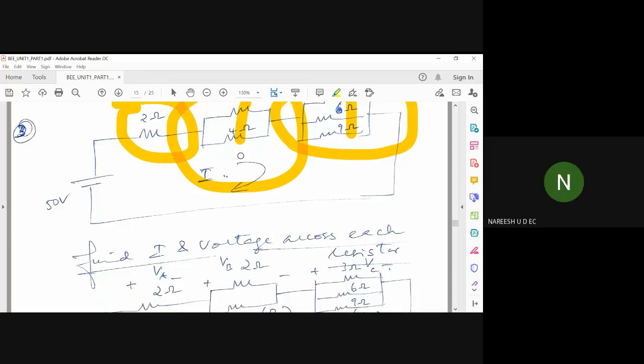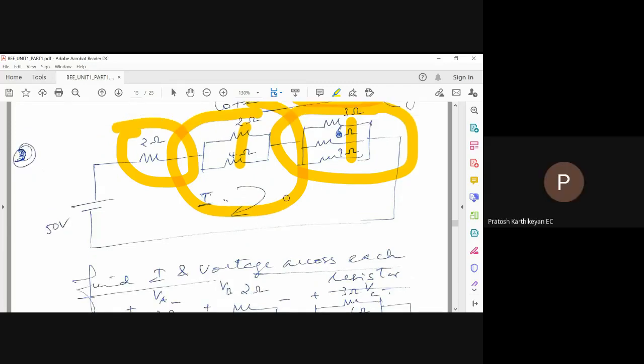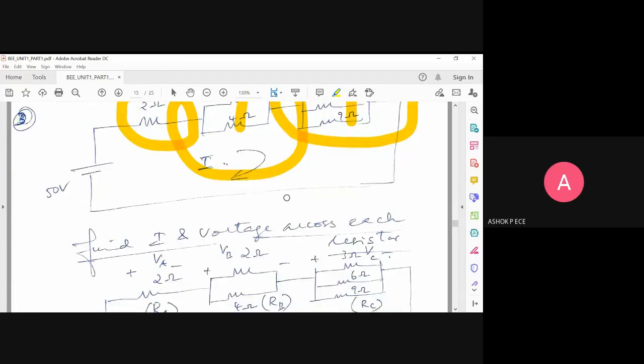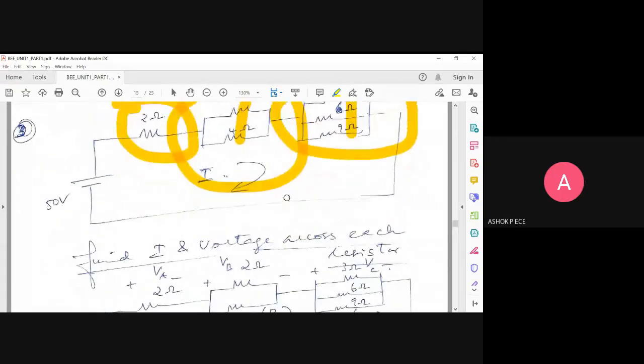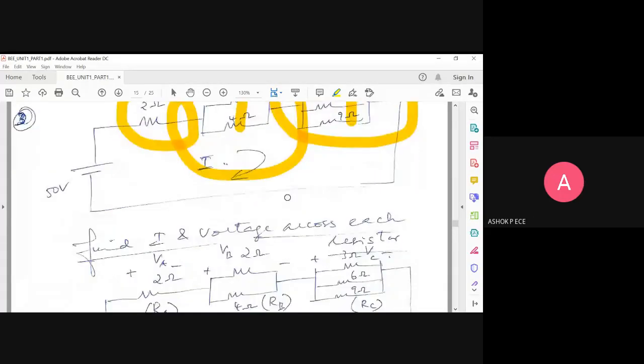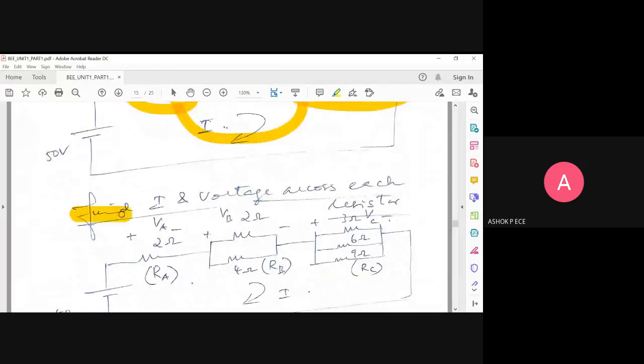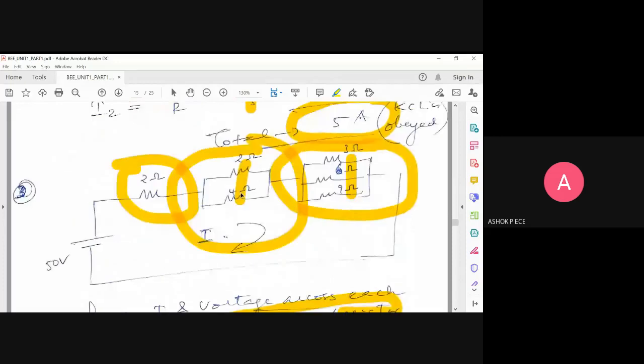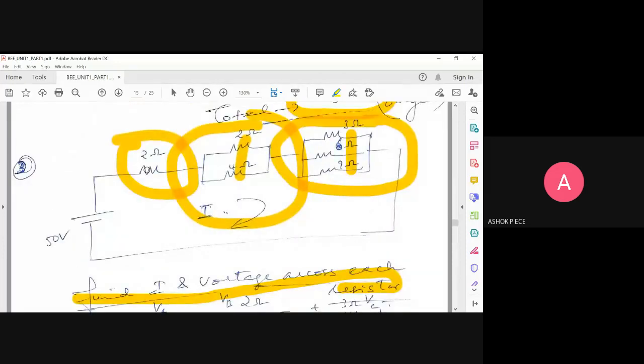Do you need to use KCL and KVL for this question? We'll see what we are going to find. Based on that, we will see what law we are going to apply. Find the current and voltage across each resistor. So as you said, we have to apply both, because for finding the voltage across each resistor, we'll be using KVL. For finding the current across each resistor, I'm going to use KCL. So we'll be employing both.